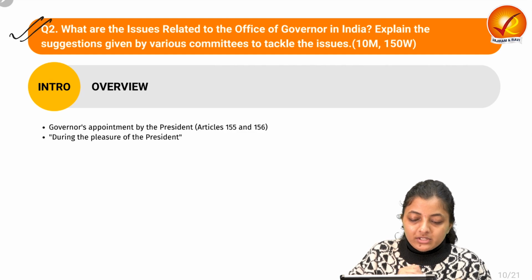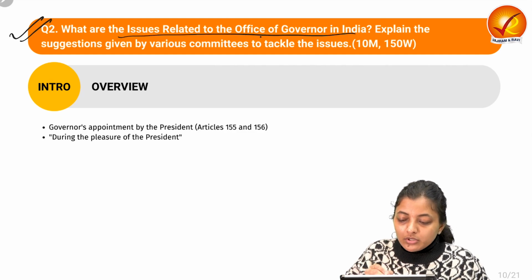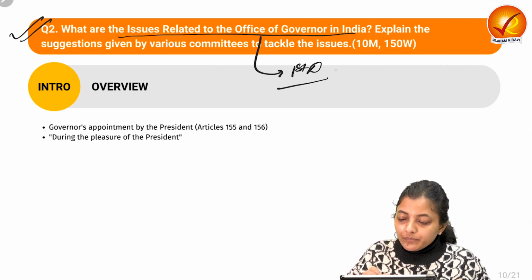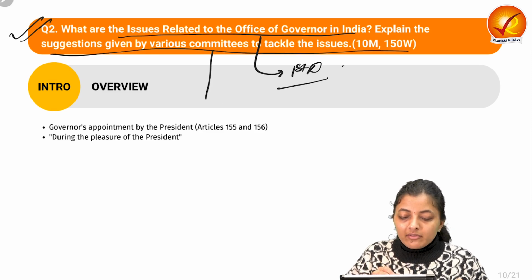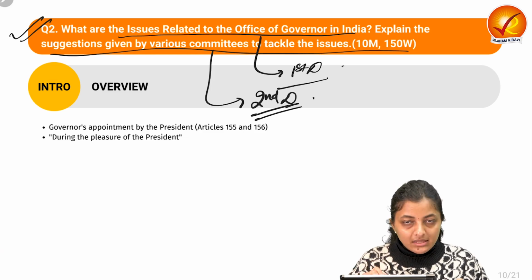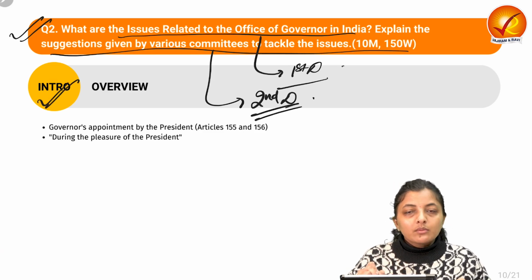Moving on to the second question: what are the issues related to the office of governor in India, and explain the suggestions given by the various committees to tackle the issues. So there are two demands in the question. So in the introduction, what you can write?